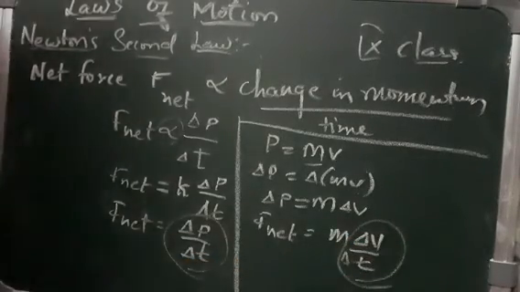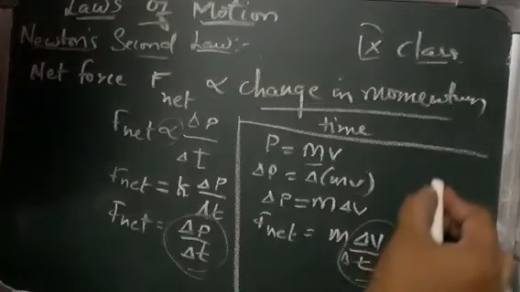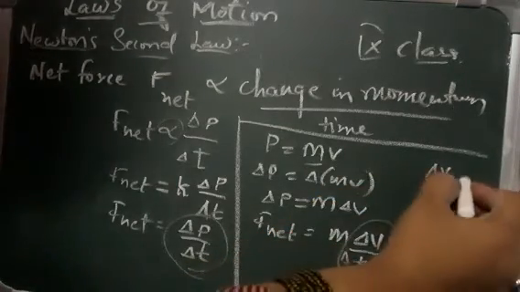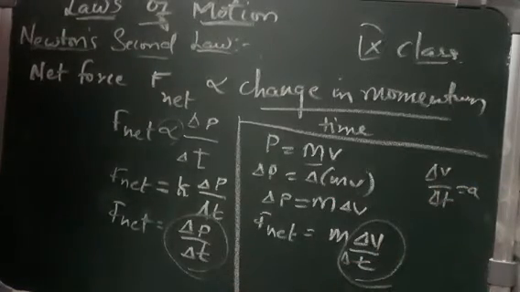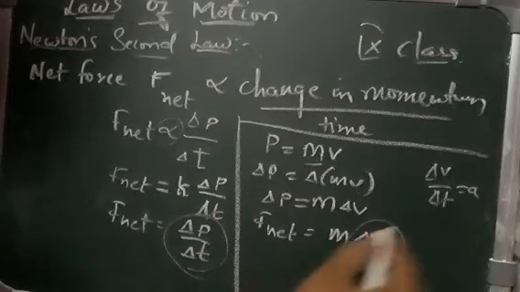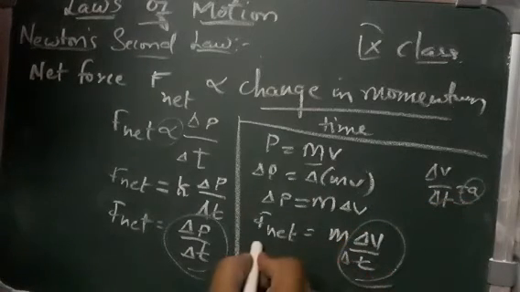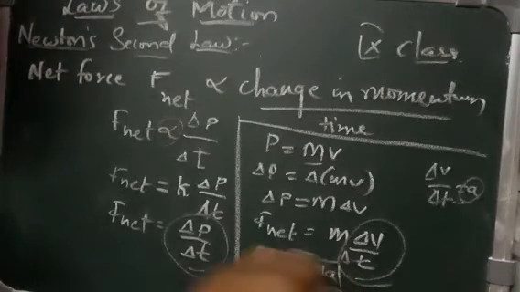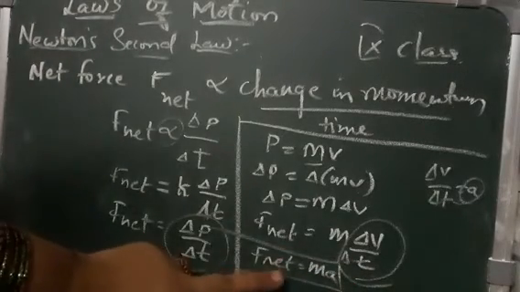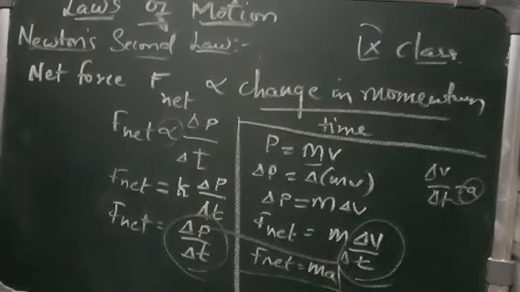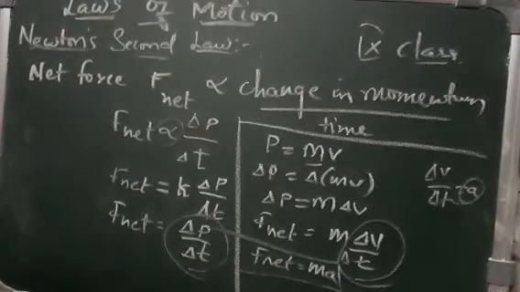That is, change in velocity over time, which is nothing but acceleration, that is uniform acceleration. So after substituting this a here, we can write F net is equal to ma. So this is your equation: net force is equal to mass into acceleration. Fine, till here the second law is clear.